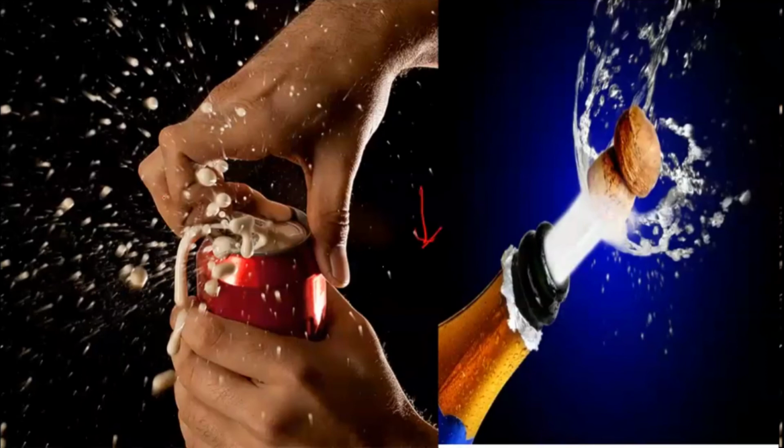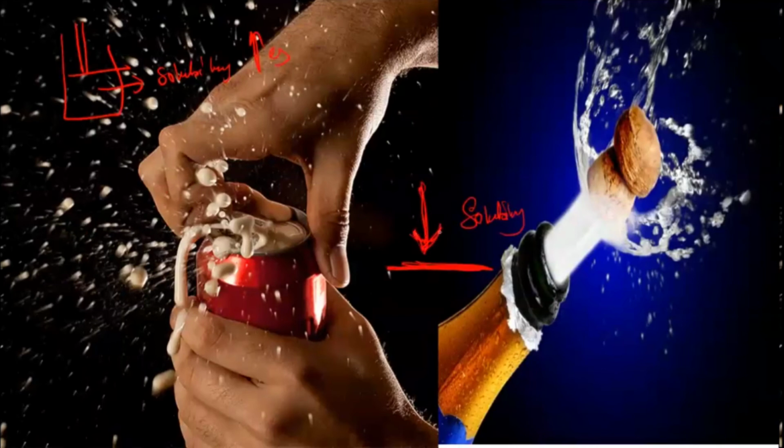So that is the application part. When you apply the pressure and seal them, the solubility of that gas increases. But when you open them at atmospheric pressure, the solubility of the gas decreases. So that is one application of Henry's law, in the carbonation of soft drinks.